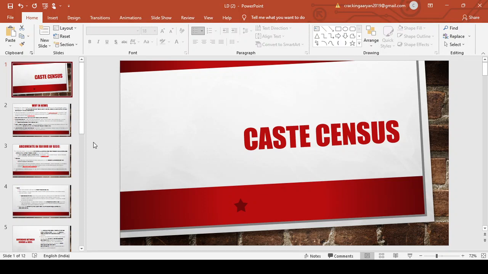In this Lighting Dream explained part, we are going to discuss two issues. One is the caste census and the second is the Patent Amendment Rule 2021. So let's first start with the caste census.